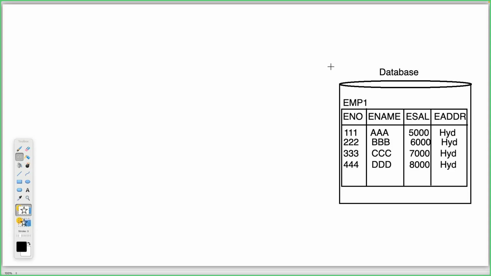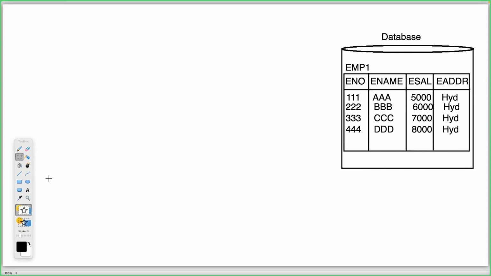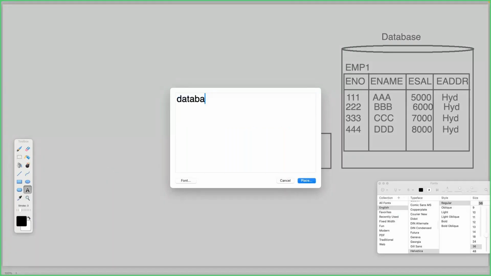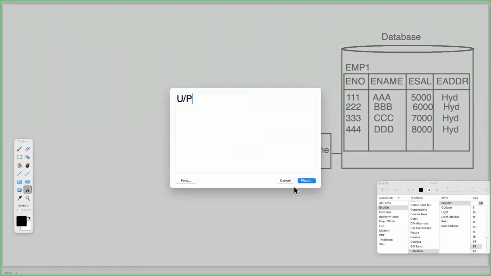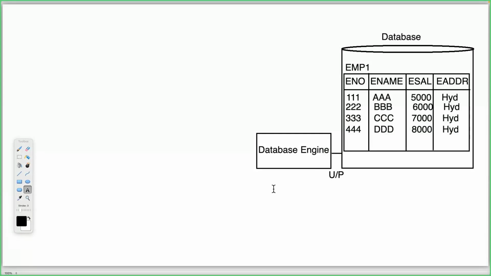Before going to understand that point, first of all, understand this content clearly. This is a database we have taken. To perform the database operations, we are going to have a separate engine. As I said to you already, that engine is the database engine. This database engine will connect with the database through username and password.